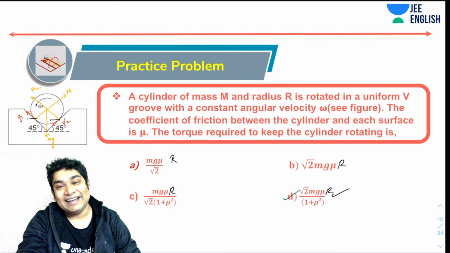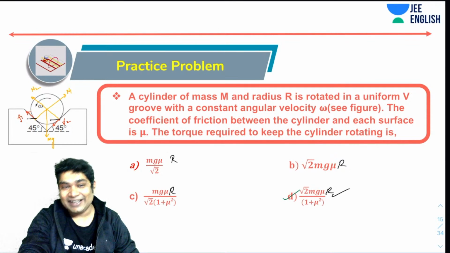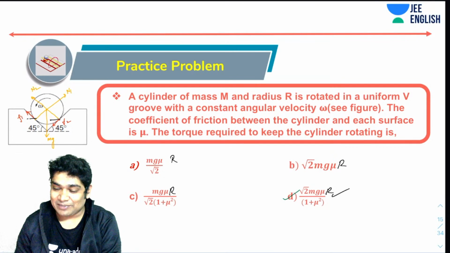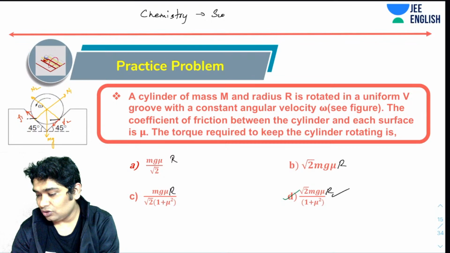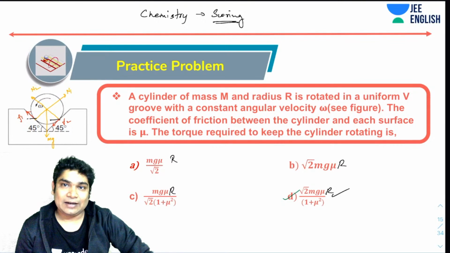The maths teacher would have told you that maths decides the rank, and the chemistry teacher would have told you that chemistry decides the rank. Okay. So in my experience, chemistry is the most scoring, or easily scoring at least. If you are not scoring well in chemistry, you are losing out on the rank.